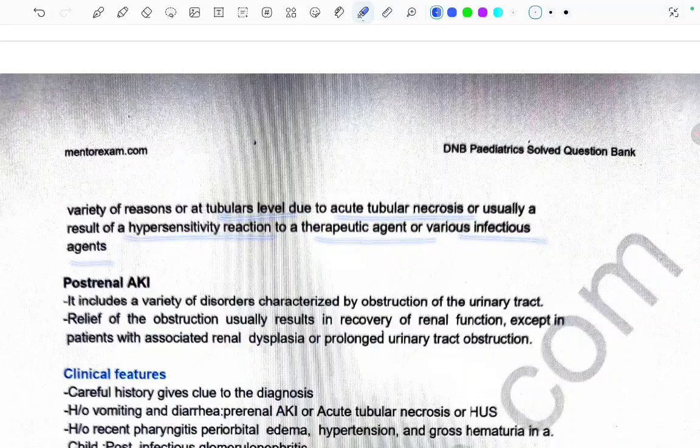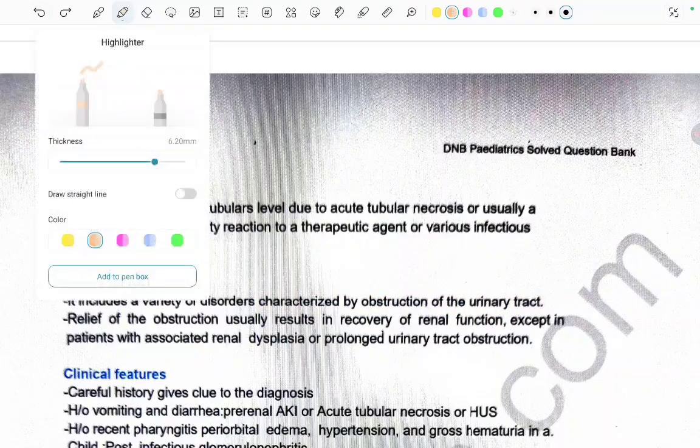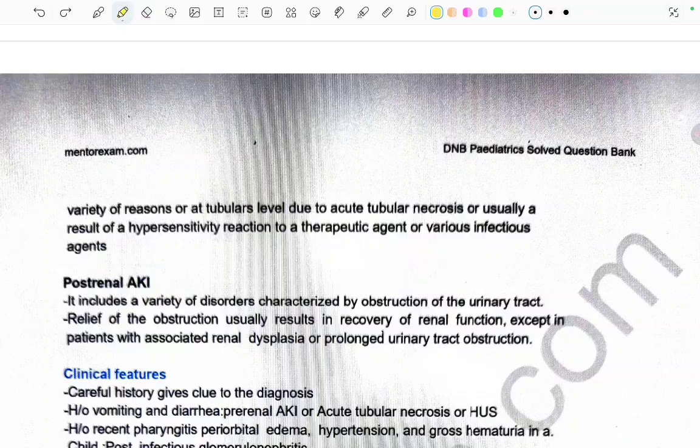And post-renal AKI includes a variety of disorders characterized by obstruction of the urinary tract. So what is happening in the post-renal one? There is basically obstruction of the urinary tract, and the relief of the obstruction usually results in recovery of renal function, except in patients with associated renal dysplasia or prolonged urinary tract obstruction.